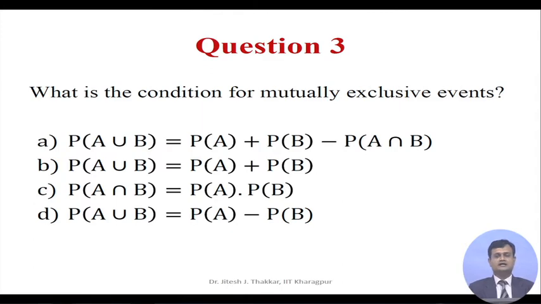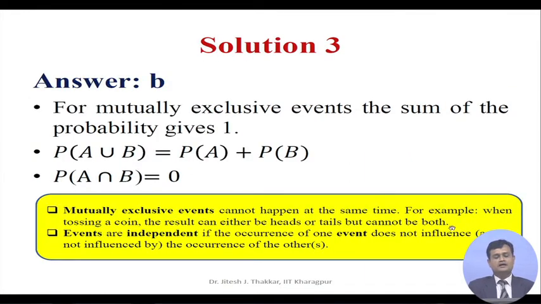Question number 3. What is the condition for mutually exclusive events? Option A, probability A union B is equal to PA plus PB minus PA intersection B. Option B, probability A union B is equal to PA plus PB. Option C, probability A intersection B is PA into PB. And option D, probability A union B is equal to PA minus PB. The solution is answer B is correct.